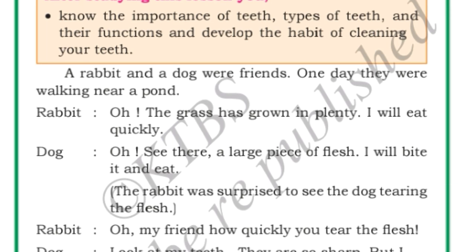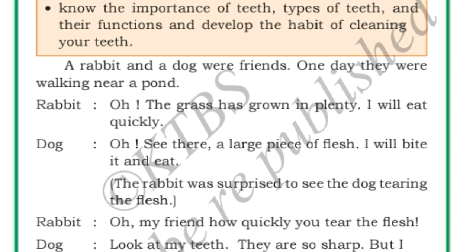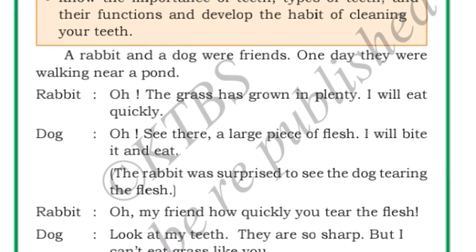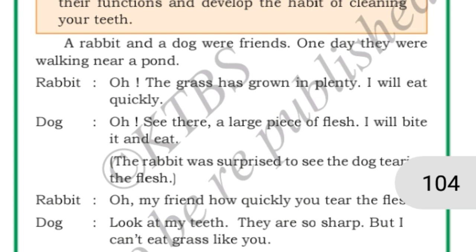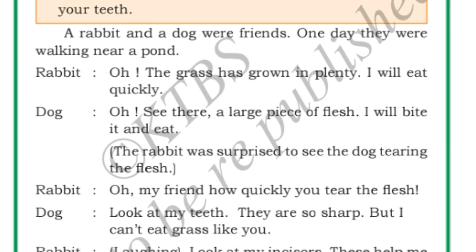The rabbit was surprised to see that the dog is tearing the flesh and eating. Dog eats flesh, no children? Yes. How does the dog eat the flesh? By tearing it, right? So the rabbit was shocked to see the dog tearing the flesh and eating. So the rabbit asks the dog, "How quickly do you tear the flesh?"